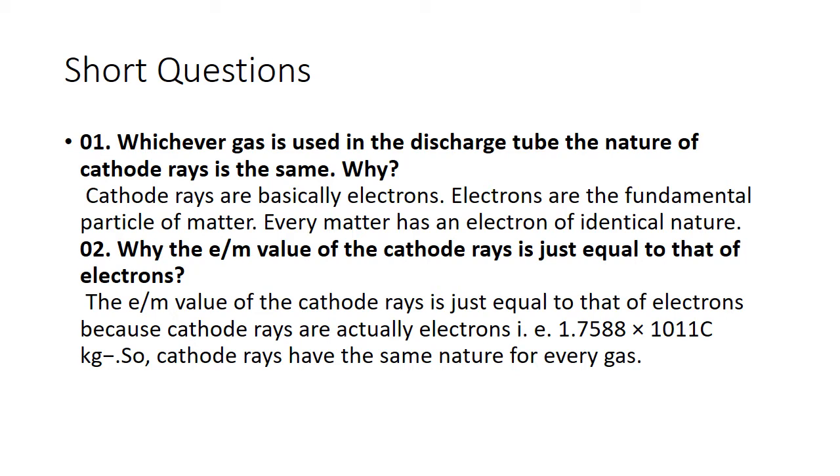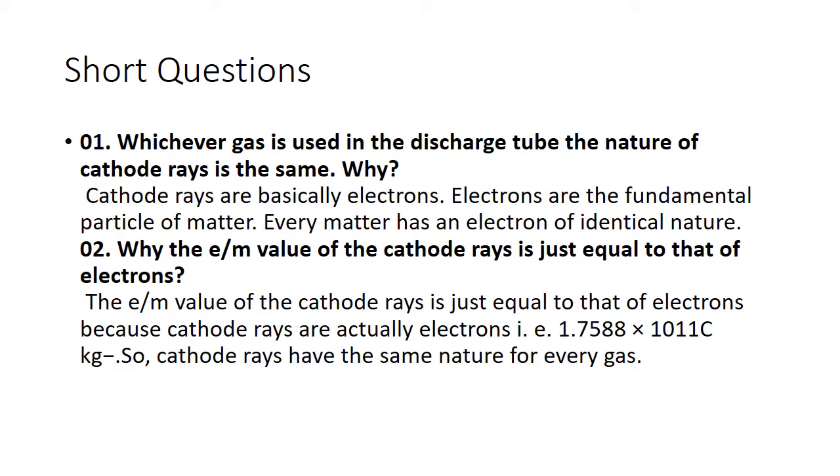First, I have taken these questions, I think, from the 5th chapter. Almost all the questions are taken from the 5th chapter. Question number 1 is: whichever gas is used in the discharge tube, the nature of the cathode rays is the same. Why? This is a very important question.